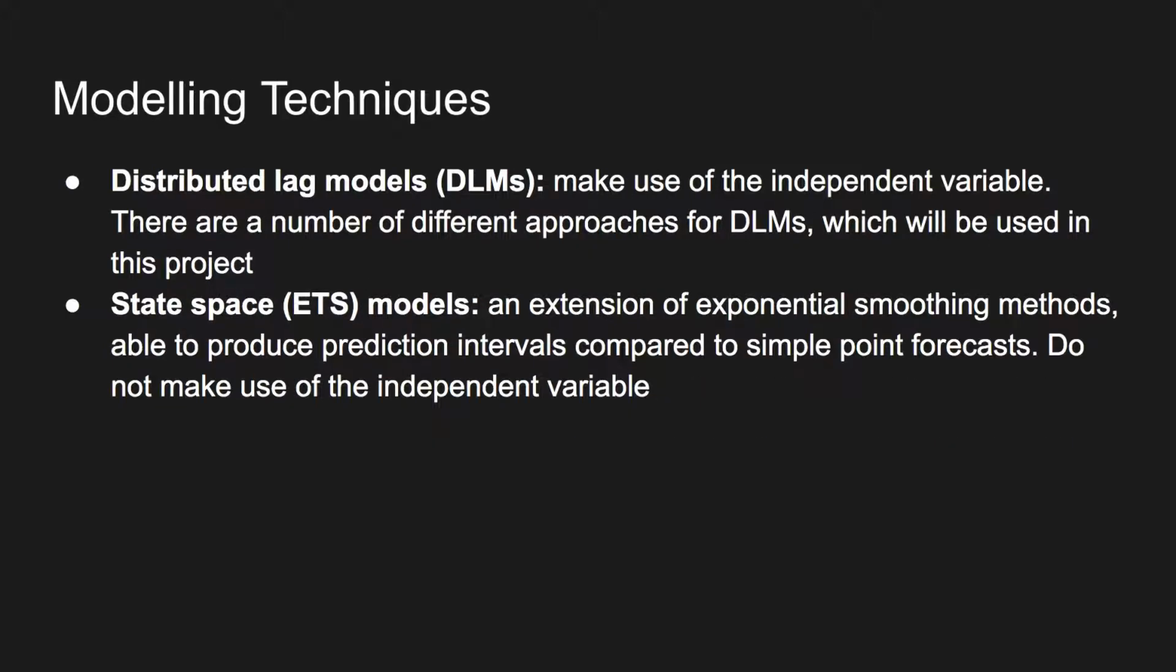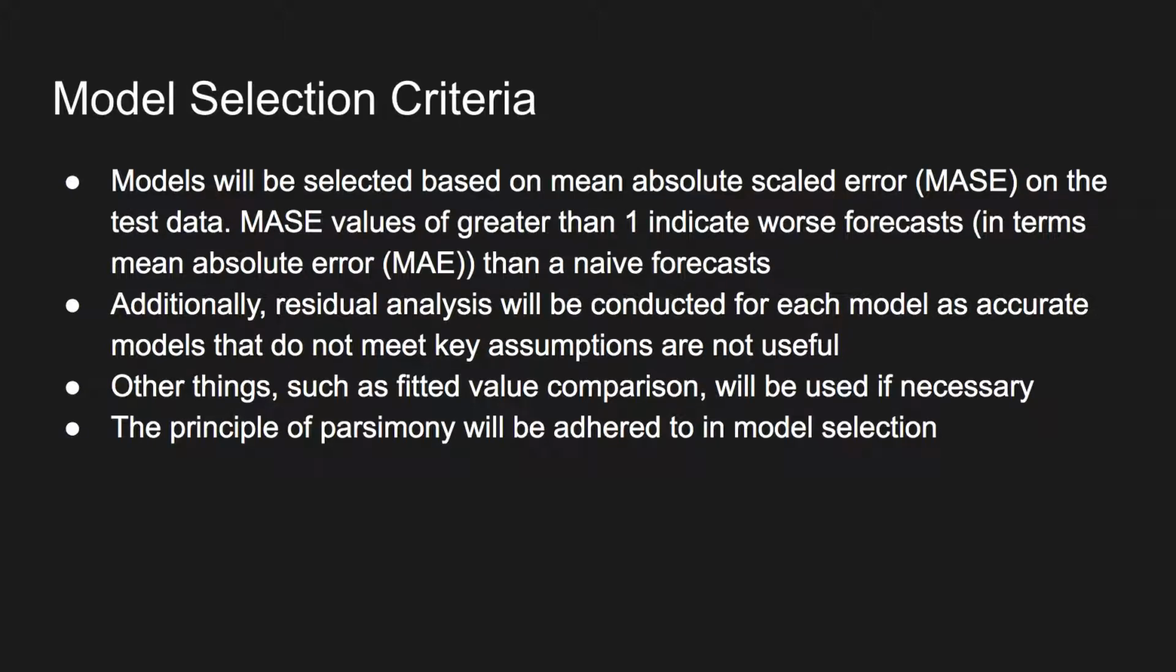the next 10 years. We're using two modelling techniques in this project: distributed lag models, which make use of the independent variable. There's a number of different approaches to DLMs, and we'll be using a number in this project, which will be explained a bit more further on. And state space or ETS models, which extend exponential smoothing methods and are able to produce prediction intervals compared to the simple point forecast if you just were to stick with exponential smoothing methods. They do not make use of the independent variable.